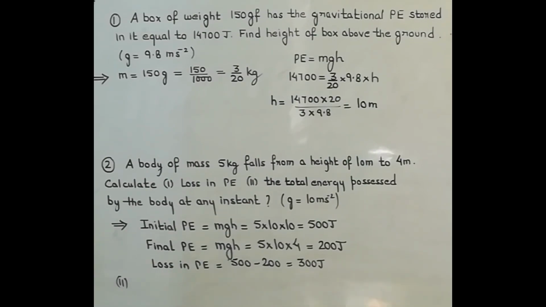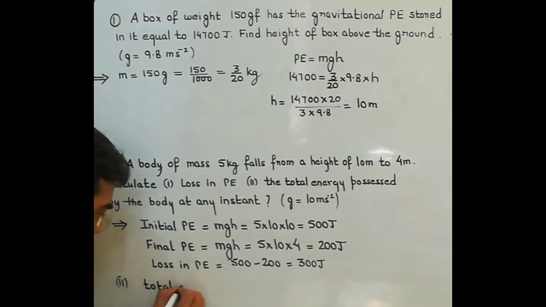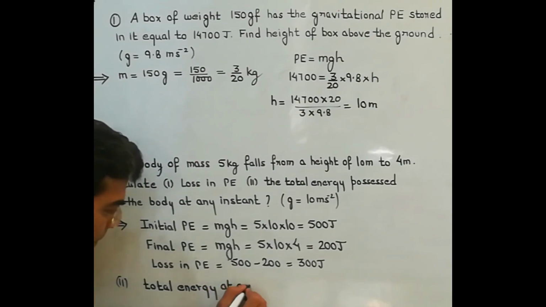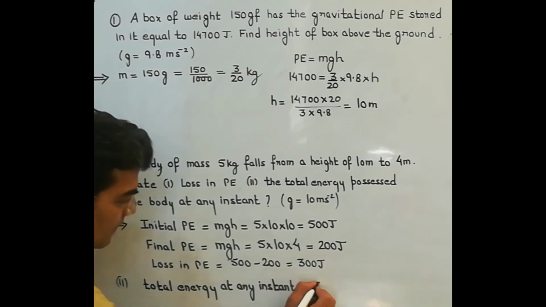So the total energy of the body will still remain 500. The total energy at any instant will remain whatever it was initially.